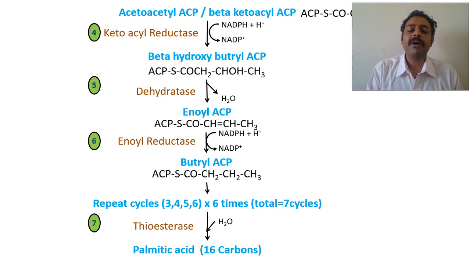You will have a palmitic acid having 16 carbon atoms, and you have to break it from the acyl carrier protein. How are you going to do that? If you want to destroy anything, just pour water. If you want to destroy your cell phone, put it in water. Similarly, if you want to destroy a linkage between two chemicals, that is called hydrolysis. Add water and destroy it. That is done by thioesterase. So palmitic acid is broken down from the fatty acid synthase complex.